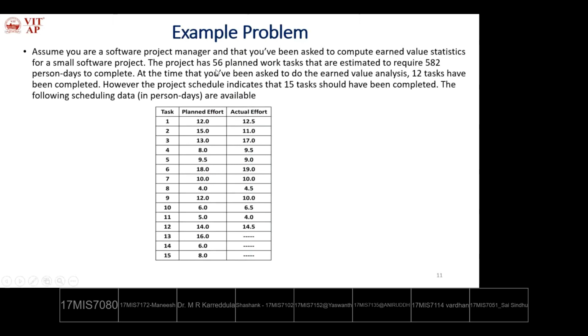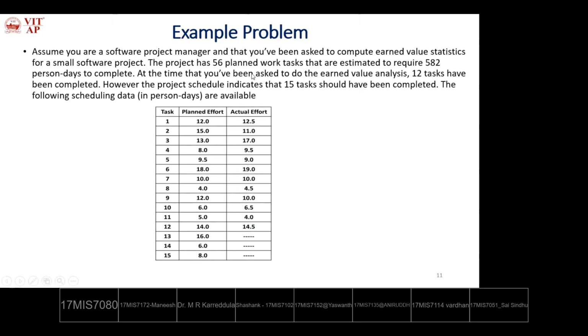So to finish the 56 planned work tasks, 582 person days are required. Effort is defined for the whole tasks. At the time that you have been asked to do the earned value analysis, that is the review time. These review timings are also scheduled in the project schedule, called FTR, formal technical reviews.